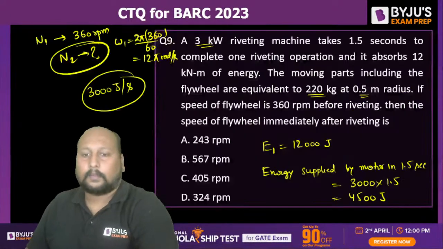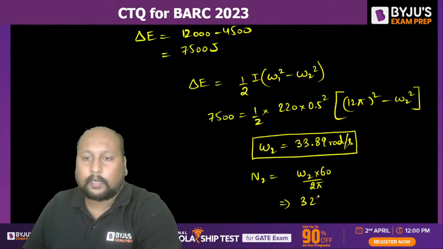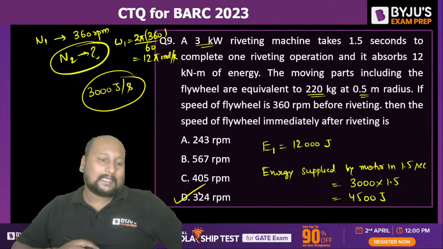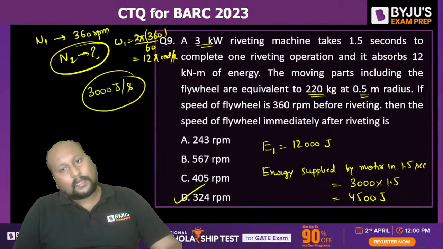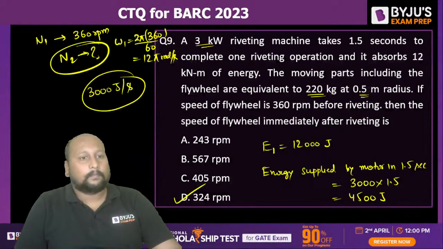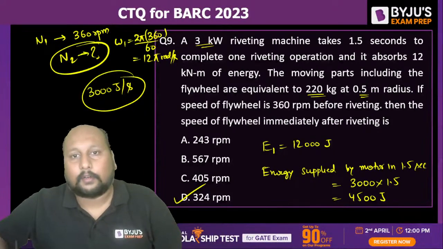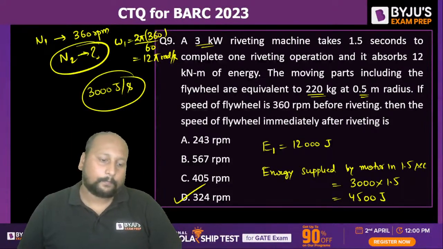323.6 RPM is the final answer. So we can round off to 324. Option D is the correct answer. Is this clear? A simple question from the riveting topic. Basically, the concept of flywheel we have used over here.